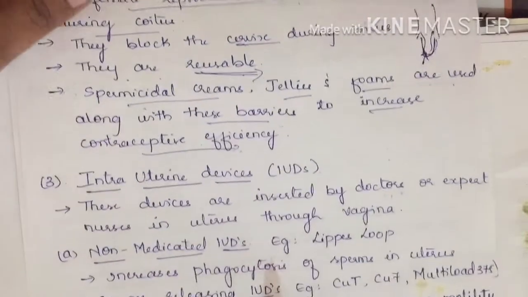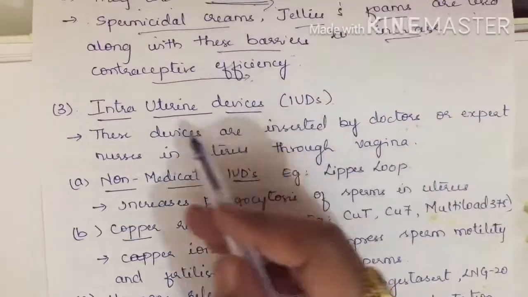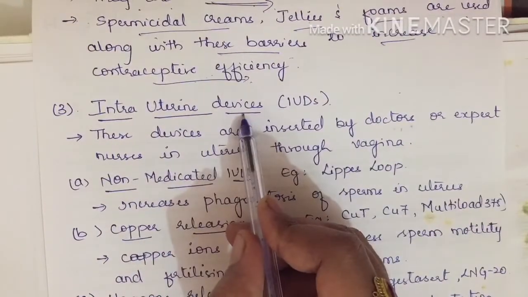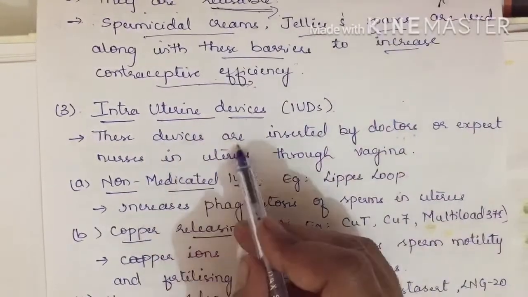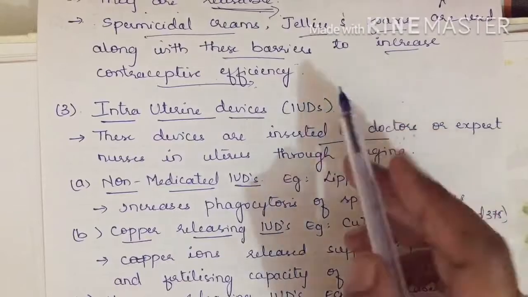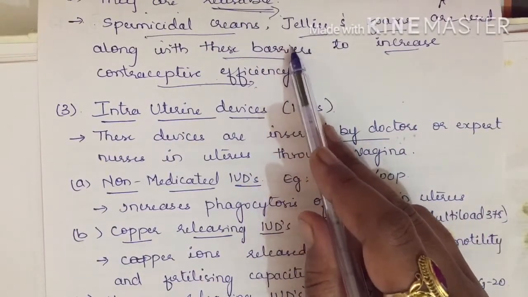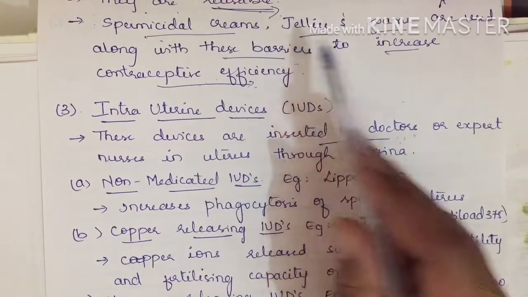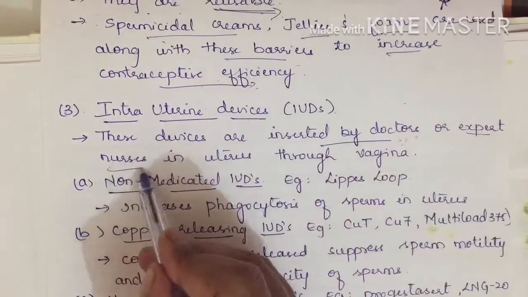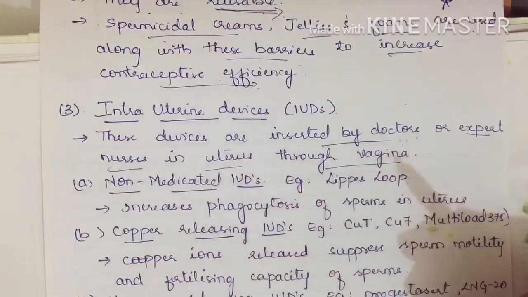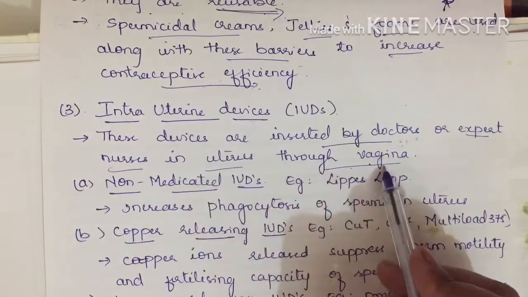Next, the third one we have is IUDs. Very important. Intrauterine devices have been asked many times. These devices are inserted by doctors, whereas the barriers we discussed earlier maintain privacy, which means they can be inserted by oneself. IUDs are inserted by doctors or expert nurses in the uterus through the vagina.